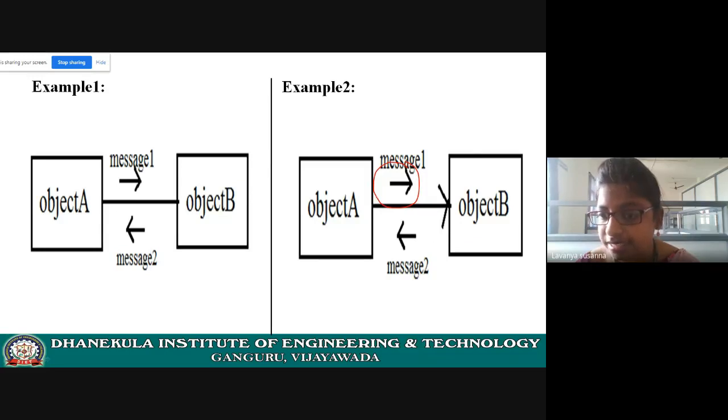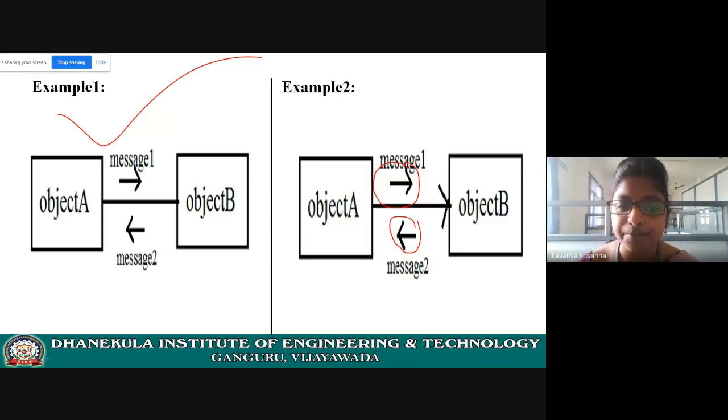Again, this is not bidirectional. But there may be situations where object B may respond to object A. Here it is not bidirectional like example 1. In example 1, object A is using some services of object B and object B is using some services of object A. It is bidirectional.